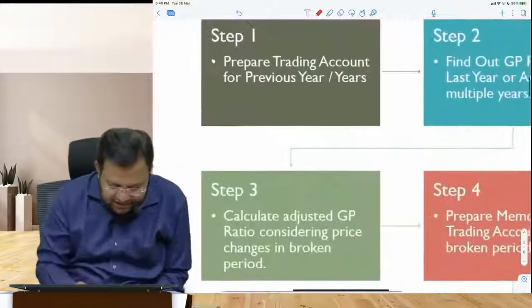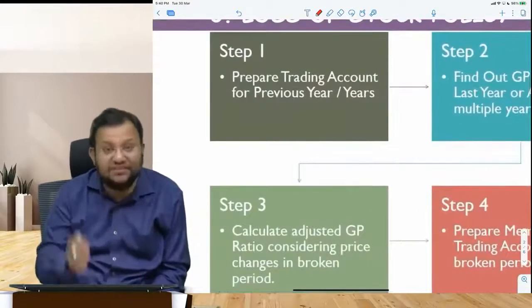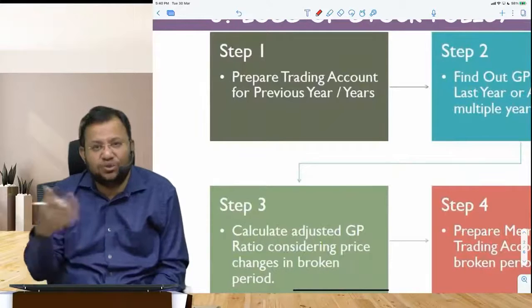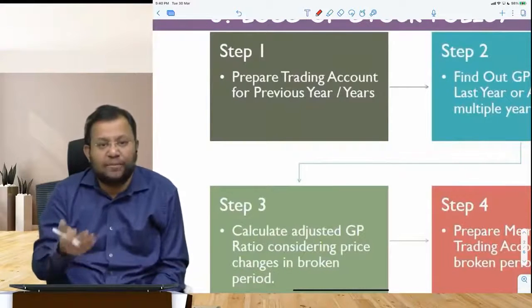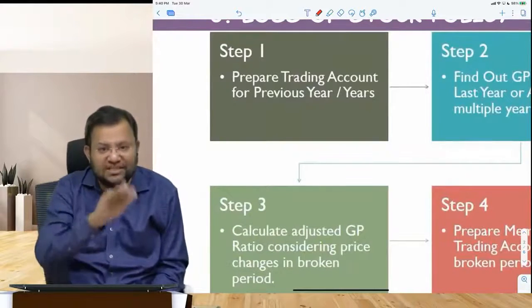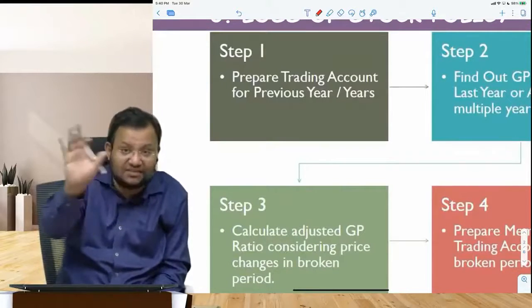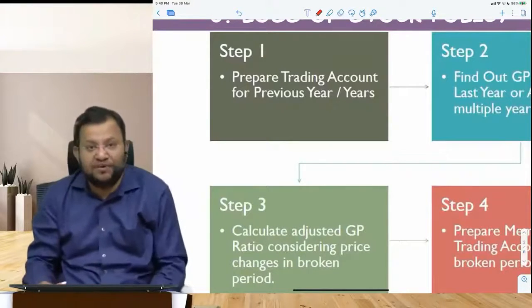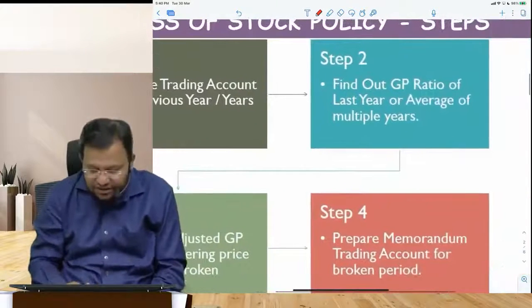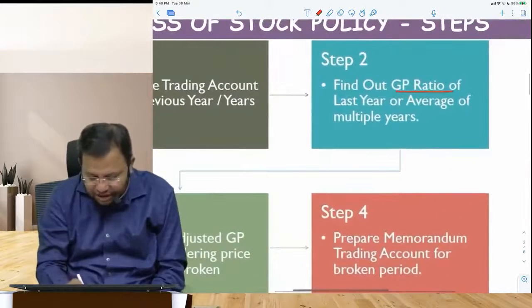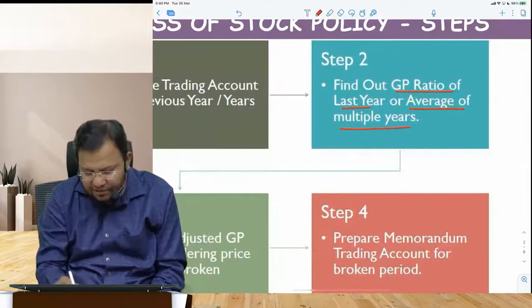So what we do is we prepare a trading account for the previous year or multiple years, so that we get to know about the profit margin in the previous year. We always make an assumption, unless otherwise specified, that the same profit margin has been continued. So we find out the GP ratio of the last year or average of the multiple years.